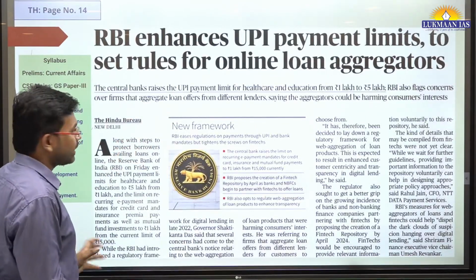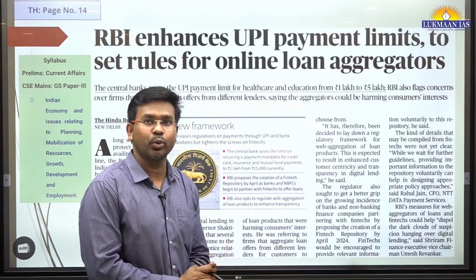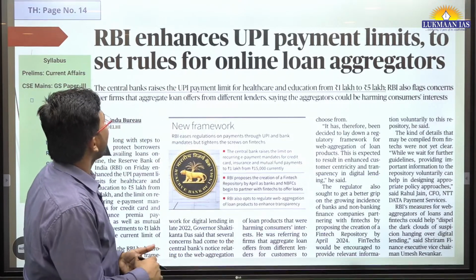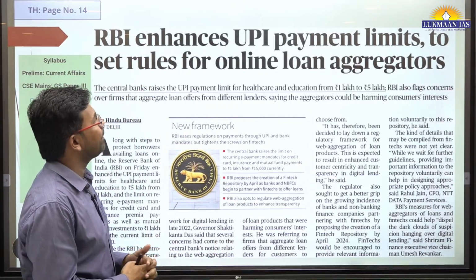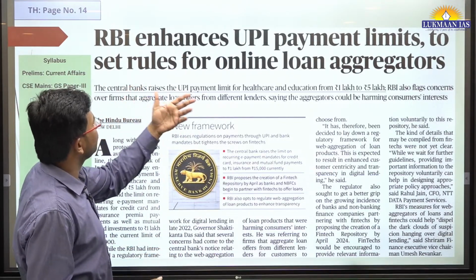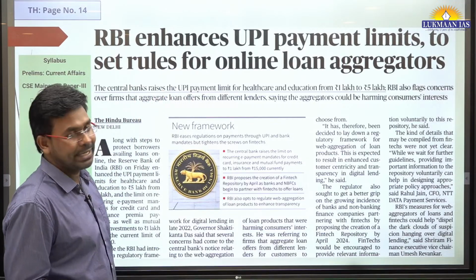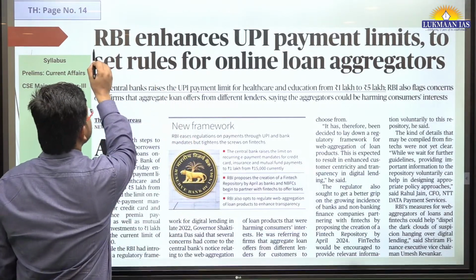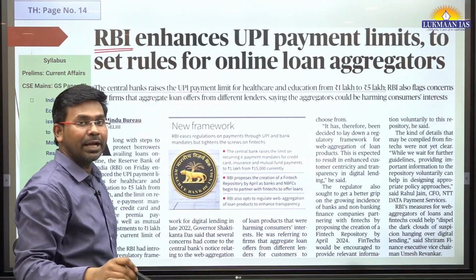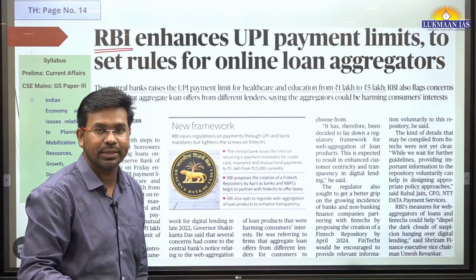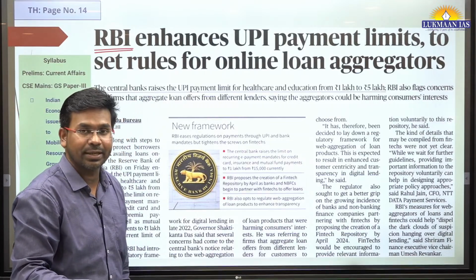So this is another article. We are going to be quick to cover this article. It says RBI enhances UPI payment limits to set rules for online loan aggregators. So as we discussed, Reserve Bank of India is the central bank of the country. It sets rules and regulations related to the financial sector in the country.